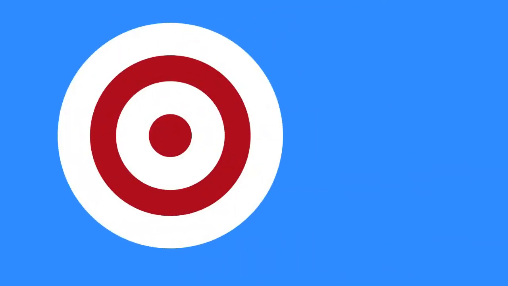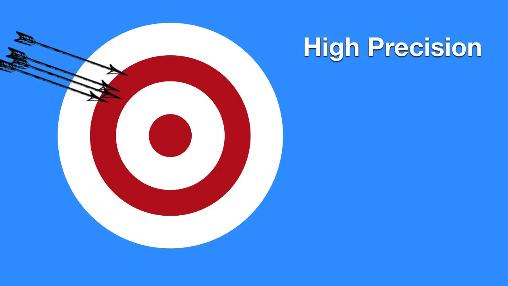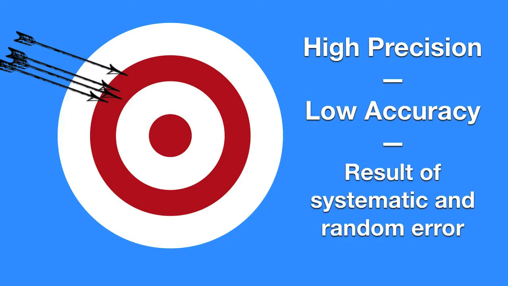Our second archer fires a group of arrows, and they land very close together, but they're quite far from the bullseye. This repeatability exhibits high precision, but it's low accuracy because it's very far from the bullseye. This is also the result of systematic and random error, often a miscalibration of an instrument, allowing the measures to be closely gathered together, but away from the true value.